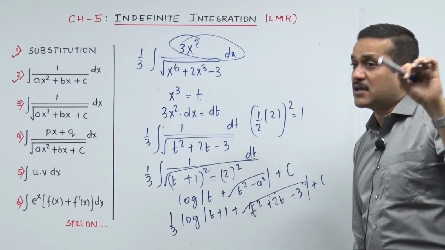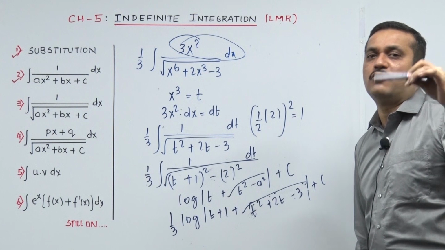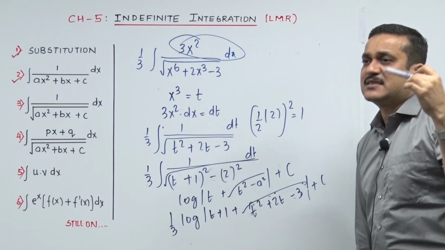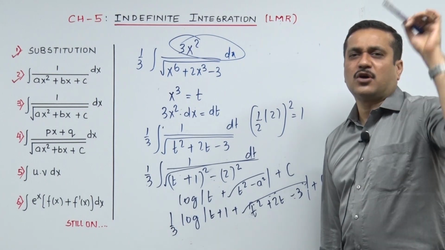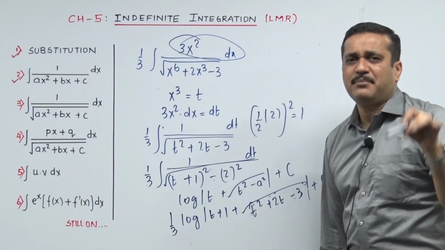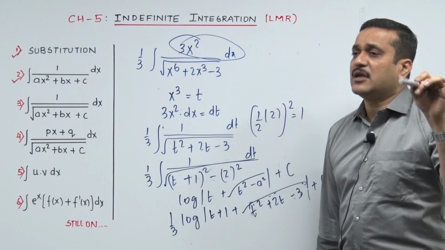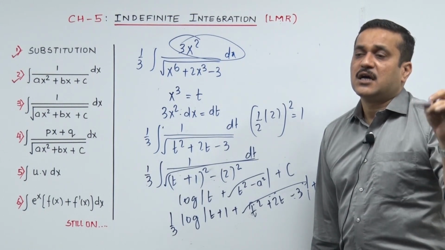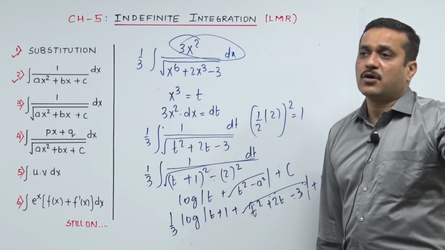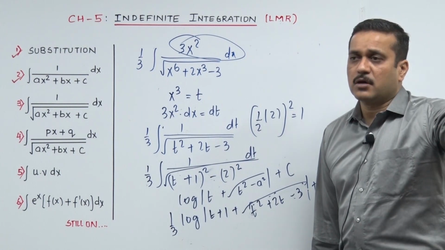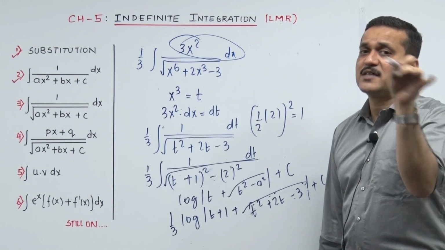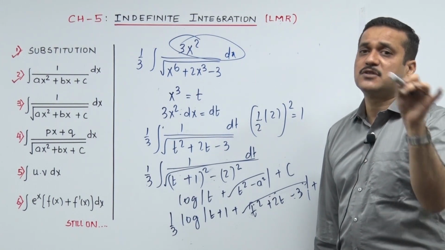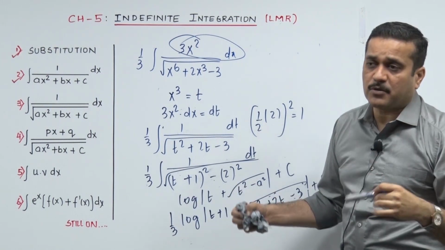Technically I would say working wise there was no innovativeness in this. Second segment, 1 upon quadratic and 1 upon root quadratic solving goes fully the same till the last step. Only in the last step you need to punch a different formula. If it's 1 upon quadratic, it goes 1 upon 2a log and so on. If it is 1 upon root of quadratic, it goes log x plus root of x square plus a square, or x plus root of x square minus a square, as per your setup of the sum.